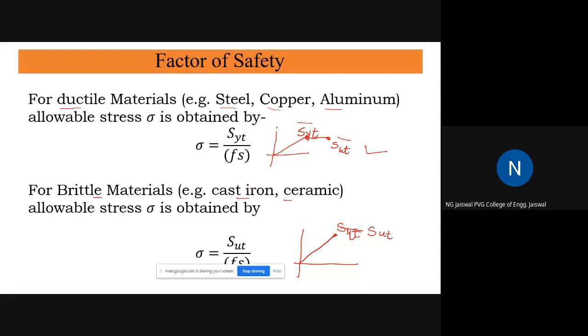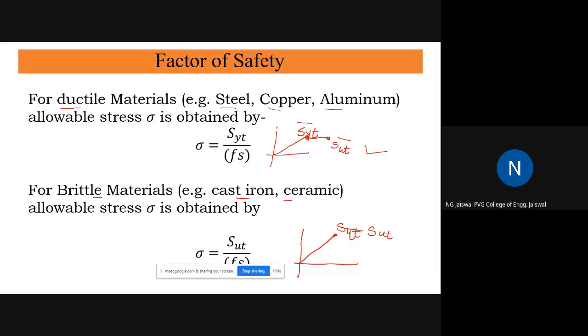A very simple identification of ductile and brittle material is that if you have a rod of that material and you can bend it, it is a ductile material. If it doesn't bend, it is brittle material. Of course, I will not say it this way, I will make a little modification. When it has the capacity to bend, the property of bending, then it is ductile material.